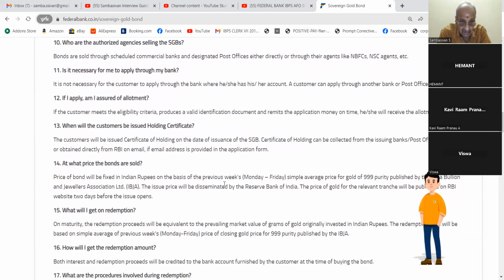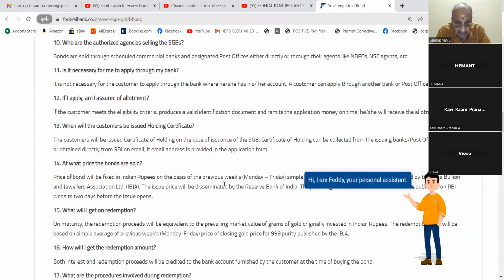13. When will the customer be issued the holding certificate? The customer will be issued a certificate of holding on the date of issuance of SGB. The certificate of holding can be collected from the issuing bank, post office, or agents, or obtained directly from RBI on email if an email address is provided in the application form.